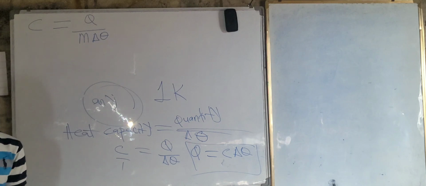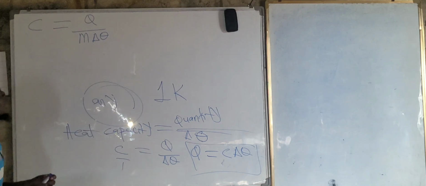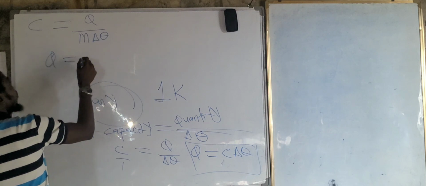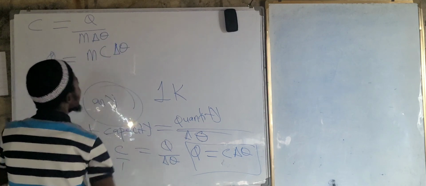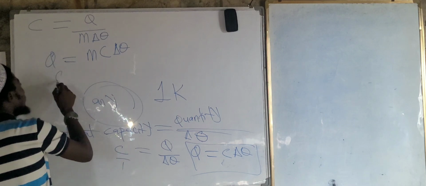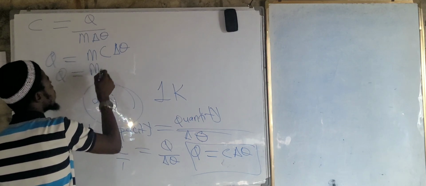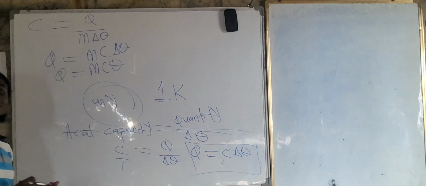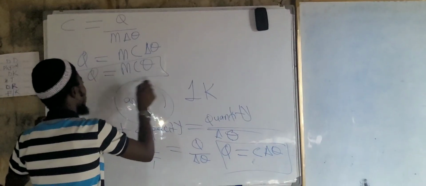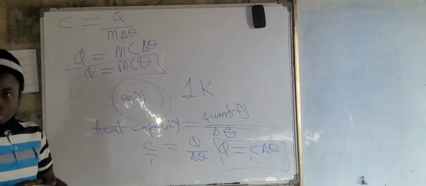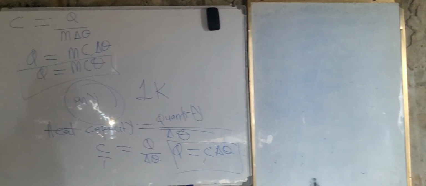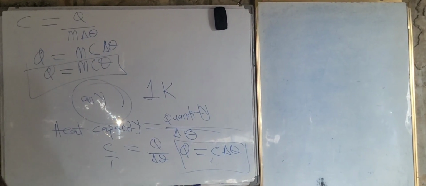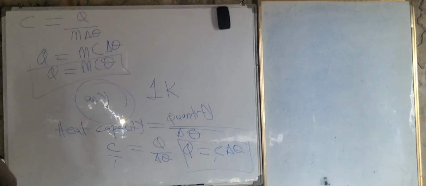Good. So under the specific heat capacity, this is the formula that we are going to use. Therefore we say Q is now equal to M, C, and change in temperature, right? Or we can say Q is equal to MC theta. Okay. This formula is what we are going to use throughout. No, sir, not the only formula. I will give you another formula.